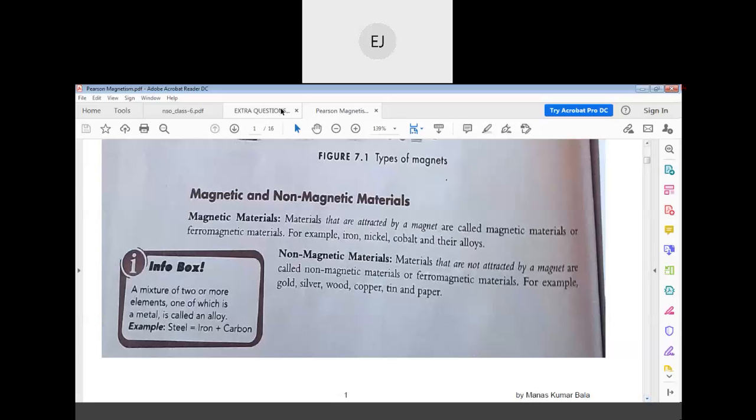Sir, I have a doubt. We have learned how to make an iron bar into a magnet, by rubbing it with a bar magnet. That metal piece will become a magnet. Is it a temporary magnet or a permanent one? Yeah, it is a temporary magnet. After some time it loses its magnetism.